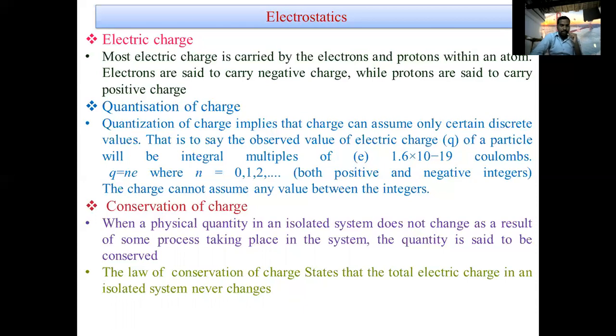We consider negative charge and positive charge in an atom. Now suppose ebonite is rubbed on cat skin, the ebonite acts as negative. Suppose this glass rod is rubbed on a silk cloth, that acts as positive.